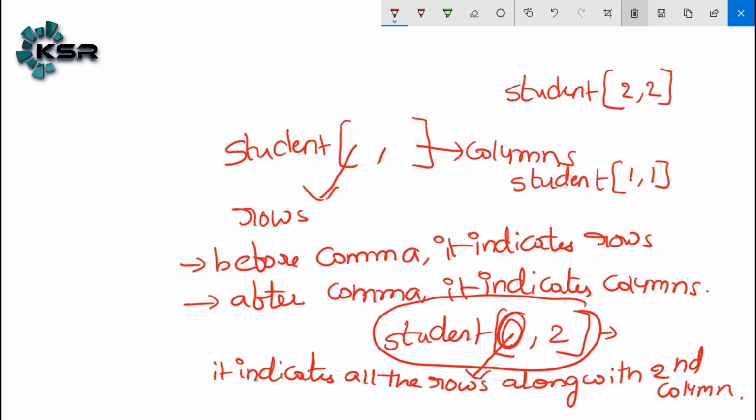The same way, here we write student of 2 comma. What does it mean? It means the second row for all the columns. Whatever you said, both are the second row with all the columns. Okay. Shall we do a practical session?